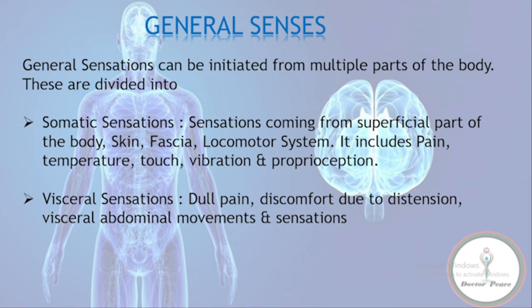Both collectively are called proprioception, or we can say that it is the sense that tells the body where it is in space. If you keep the finger of your right hand in the air and touch it with the finger of your left hand with closed eyes, this is proprioception. Walking and the position of the body with eyes closed are all examples of proprioception. It is important, as many diseases disrupt proprioception. Visceral sensations: dull pain, discomfort due to distension, or visceral abdominal movements and sensations.